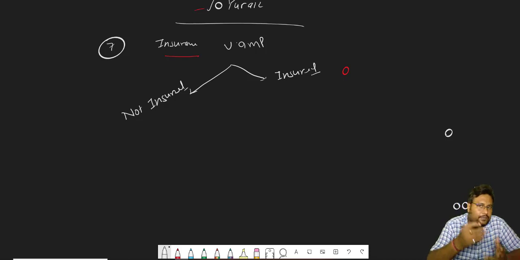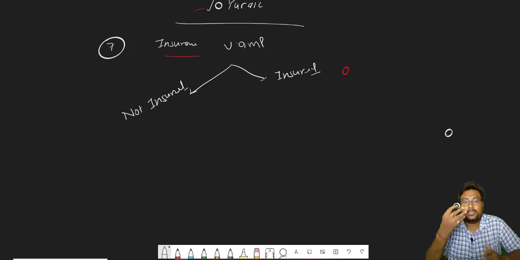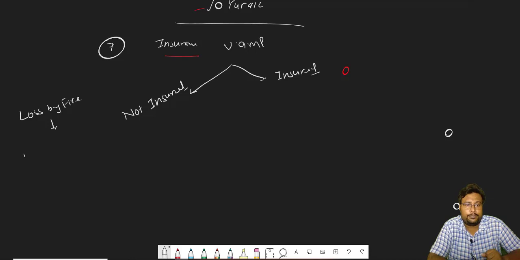So first we will discuss the first one, when losses are there and goods are not insured. Suppose goods are lost by fire. What entry will we do at the time of loss by fire? Simple, loss by fire account debit to purchase account.